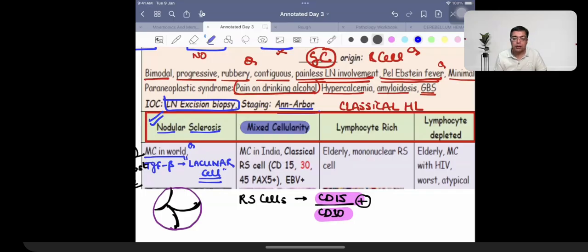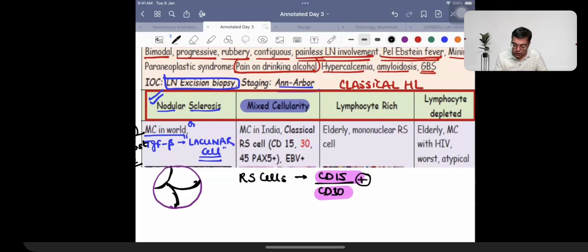mixed cellularity. So mixed cellularity Hodgkin lymphoma is one of the classical Hodgkin lymphomas. Classical Hodgkin lymphoma, we remember and recall, was having the presence of two nuclei. It is having the presence of two nucleoli, and they are almost a mirror image of each other.